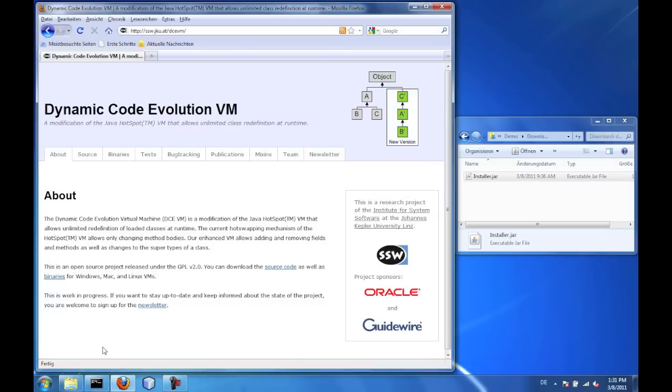You can download the current version of the installer from our website ssw.gku.at/dcevm in the binary section. Make sure to start the installer with enough privileges. I do this by typing java -jar in the administrator console.